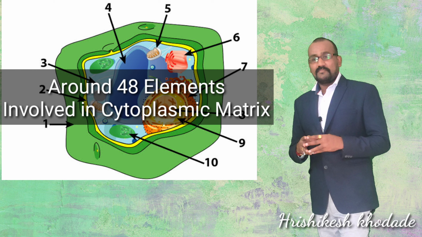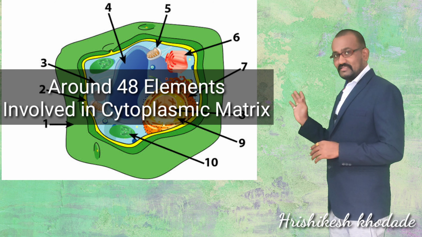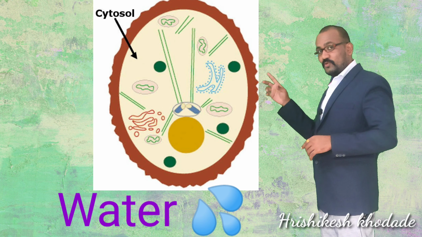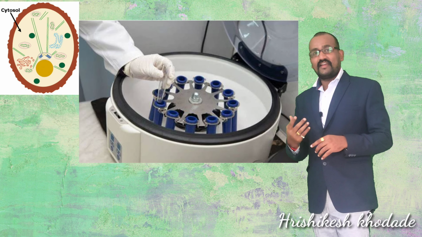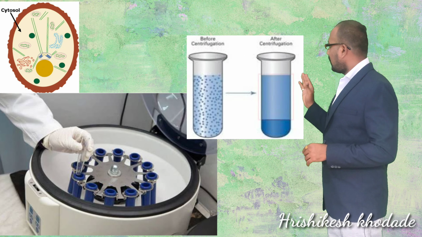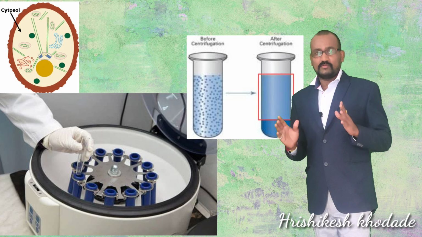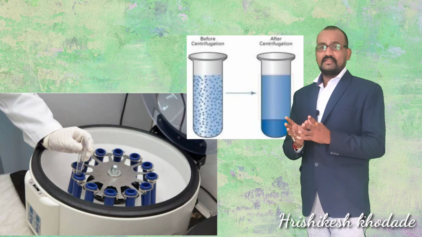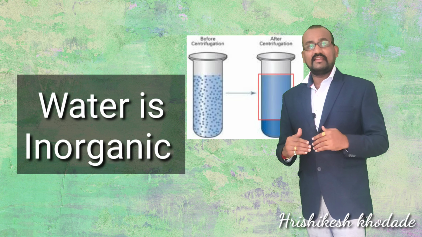The main constituent of this cytoplasmic matrix is water. If you take out the cytoplasmic matrix and apply a centrifugation technique to it, you will find that 90% of it is made up of water molecules. Water is the main constituent of the cytoplasmic matrix, and don't forget, water is inorganic in nature.